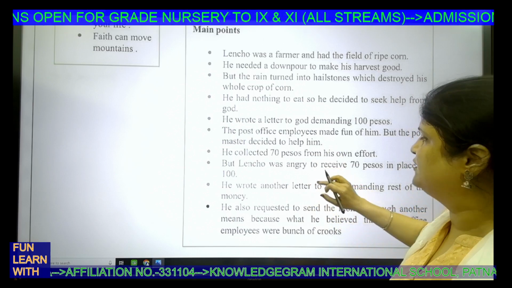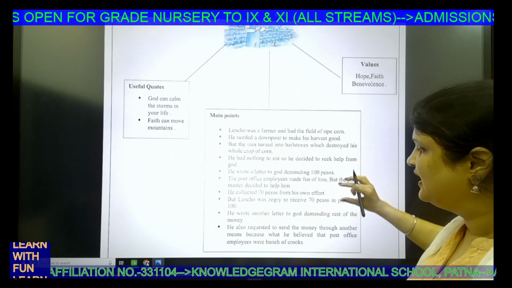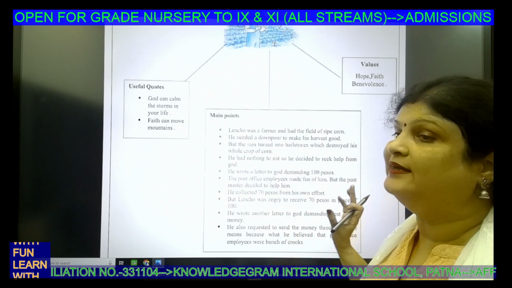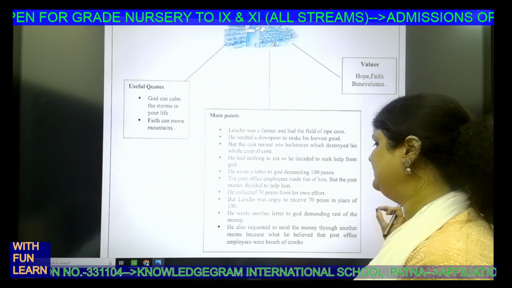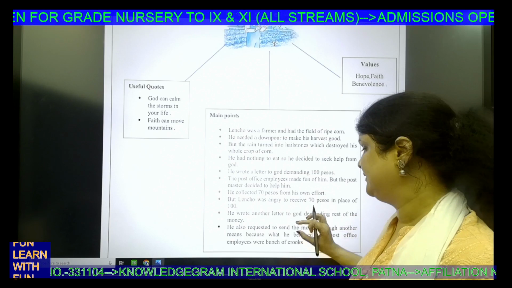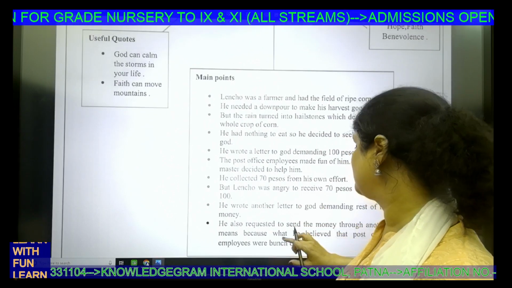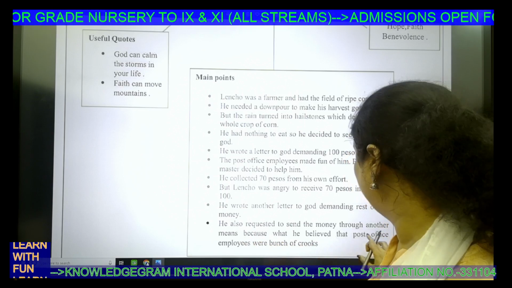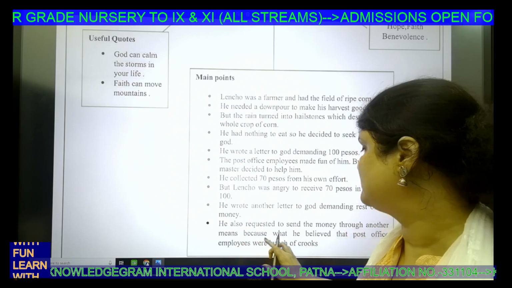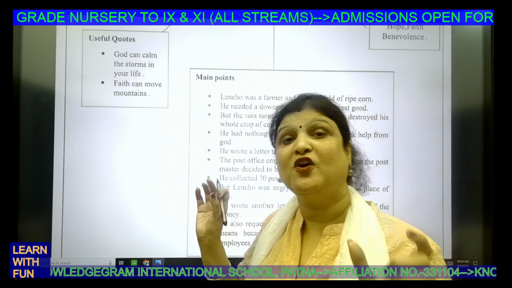So that's why Lencho was very angry. He wrote another letter to God by the end of the chapter, demanding the rest of the money. And he also requested to send the money through another means, because he believed that the post office employees were a bunch of crooks.